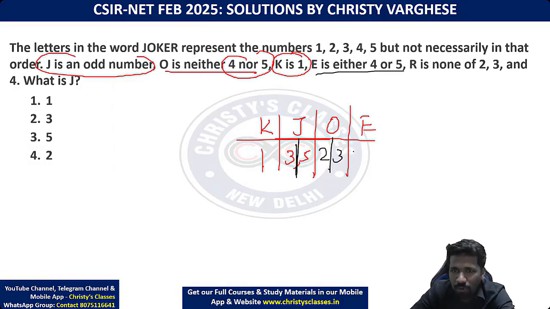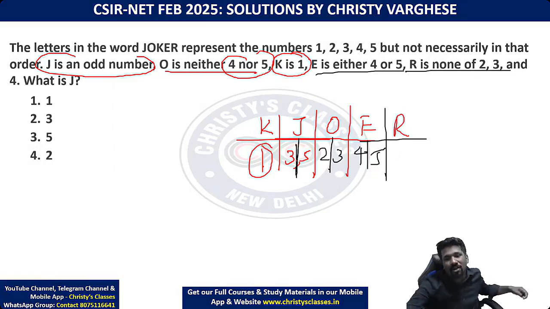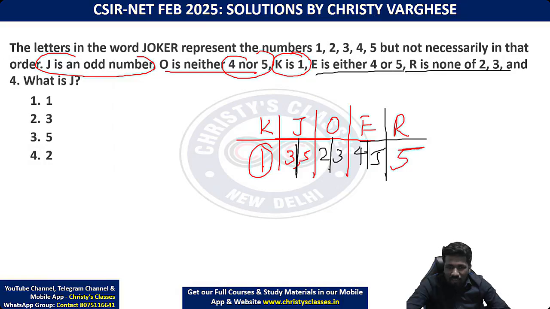E is either 4 or 5. E can be 4 or 5. R is none of 2, 3, 4. Yeah, that is an important information. R is not 2, not 3, not 4, and not 1 either, because K is already 1. So with 1, 2, 3, 4 gone, R should be 5. That information confirms everything. R should be 5 means 5 can be deleted from the J list and the E list also.